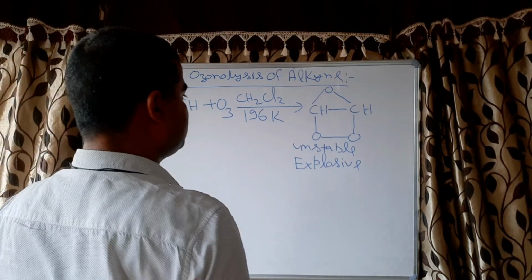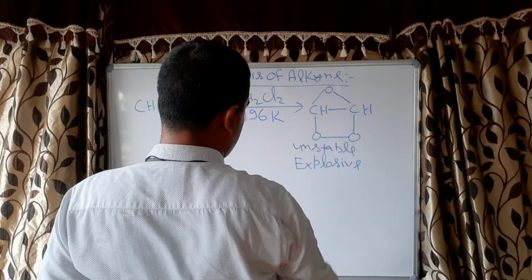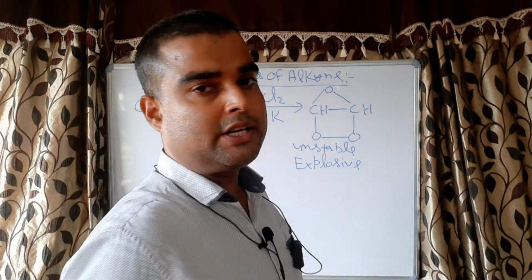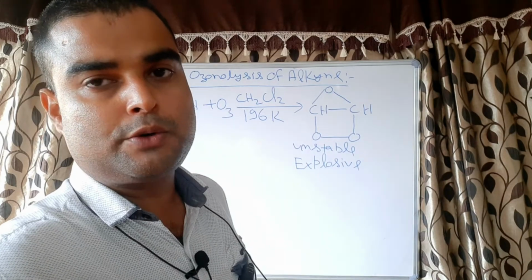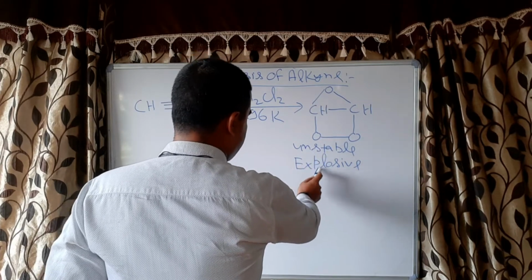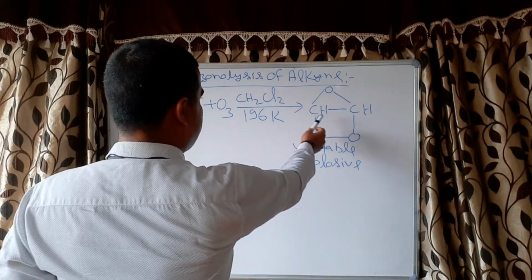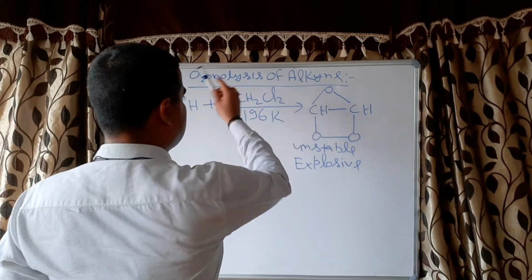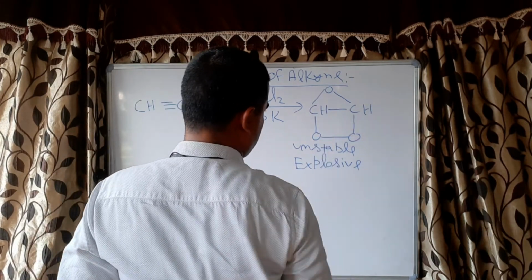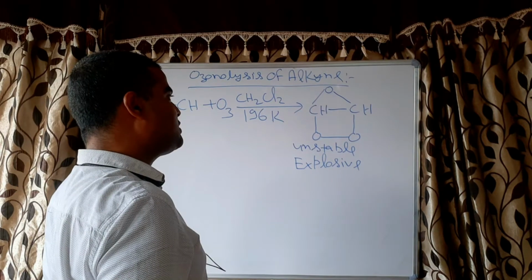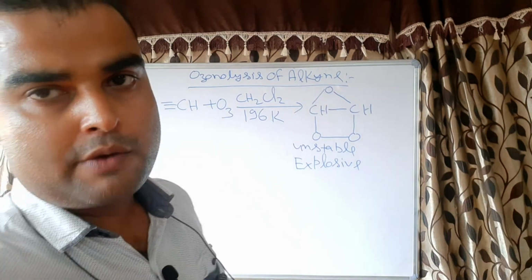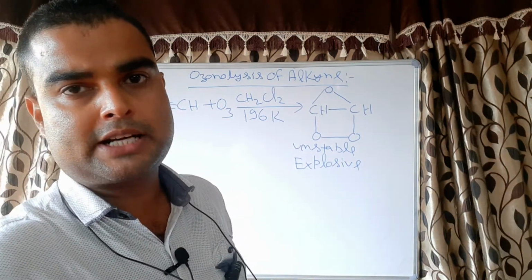Now the third question is, how to isolate this ozonide? The answer is, this ozonide we generally do not isolate. What is the reason? Because it is very unstable and explosive in nature. That is the reason we make this product in this inert solvent. After formation of this product, we do not isolate it, we do cleavage of this product. Now cleavage is possible in two ways. One is oxidative cleavage, another is reductive cleavage.